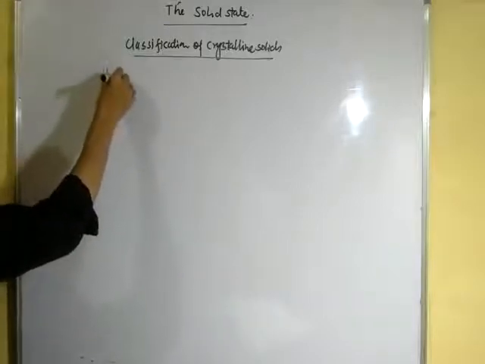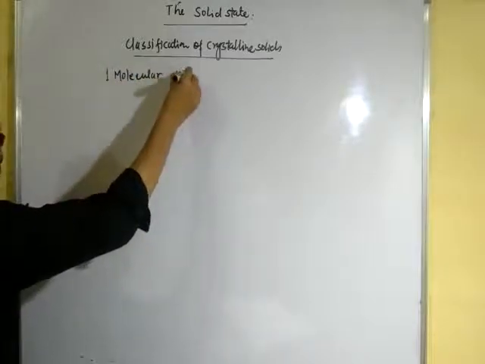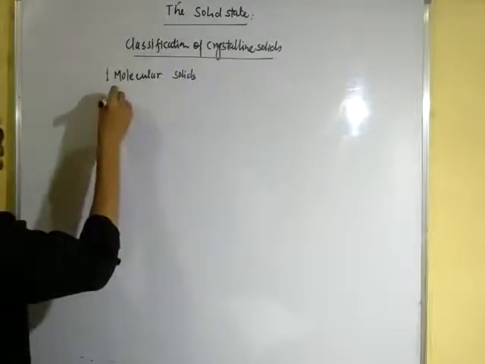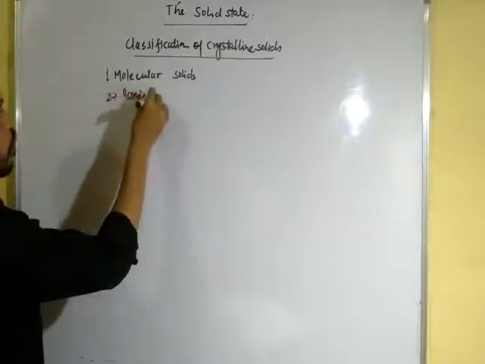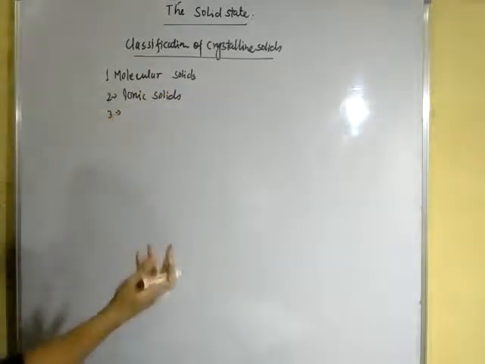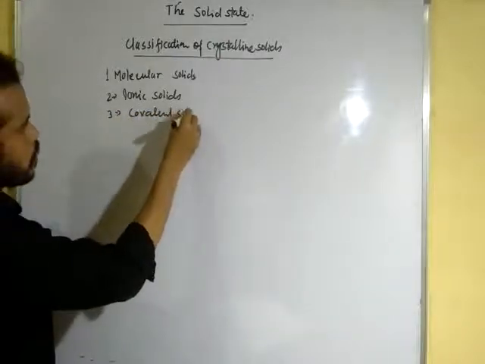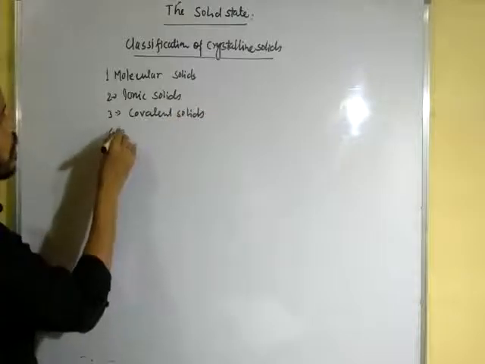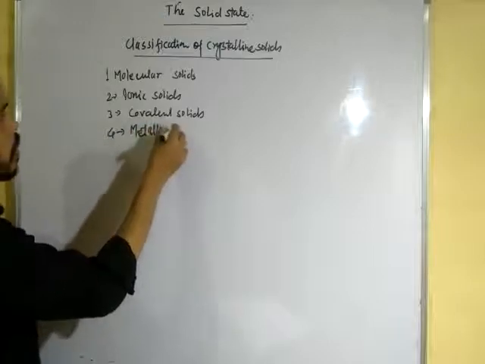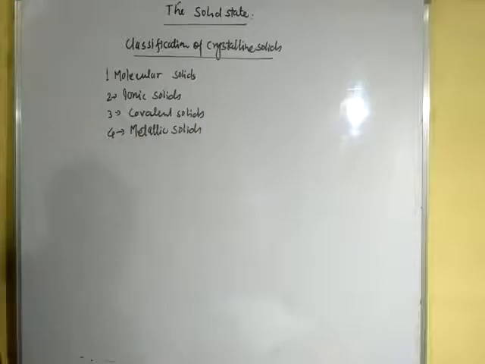One is molecular solids, second is ionic solids, third is covalent solids, and fourth is metallic solids. Clear? Now we will discuss one by one.